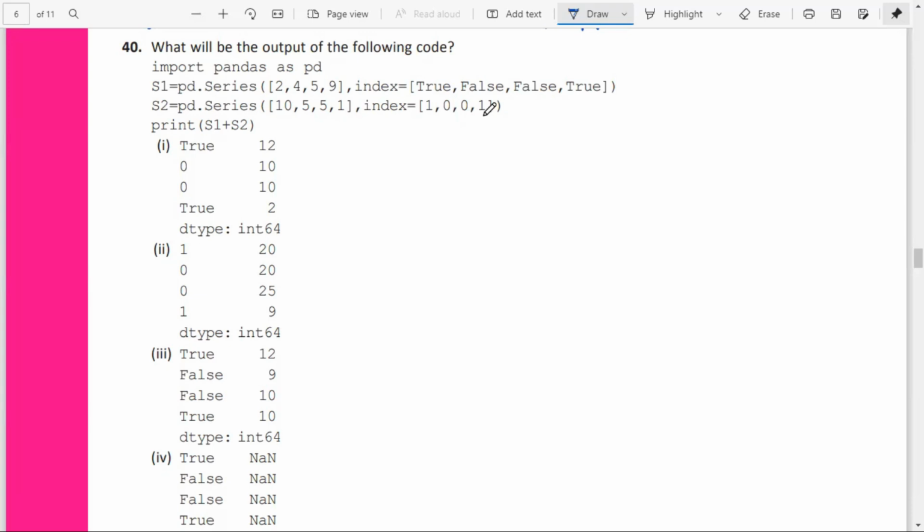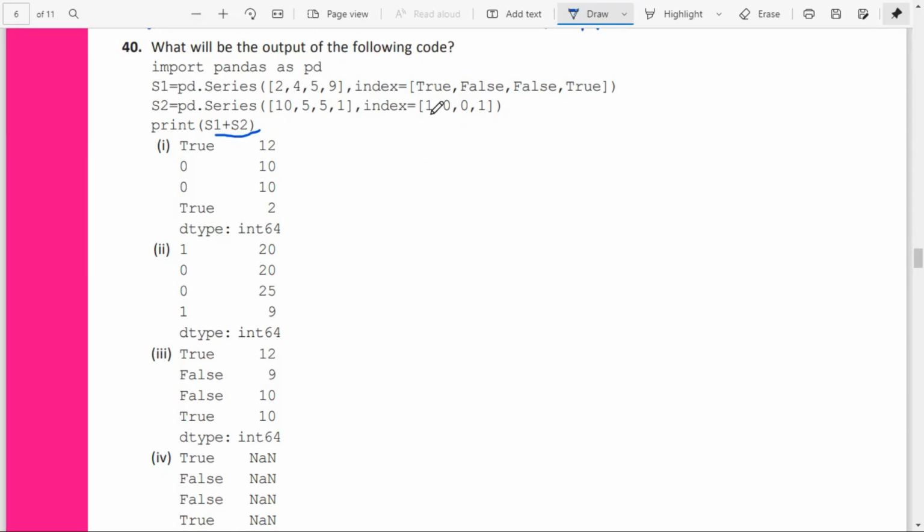It's like Boolean indexing, no? Instead of True, we can say 1. Instead of False, we can say 0. So what we have to do? We are doing the arithmetical operation. So it will do the matching of indexes. It will align as per the matching indexes. After that, the arithmetical operation is done. If the matching index is not found, what will it do? It will return a NaN value.